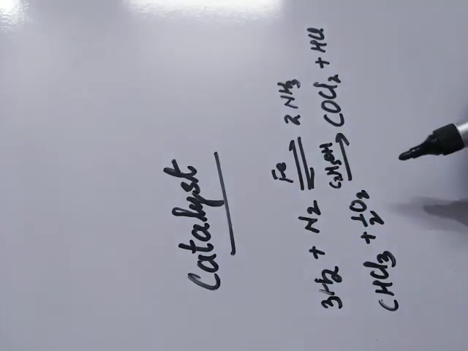Why is it a negative catalyst? Because it decreases the speed of this reaction. It slows down the reaction. Many more examples of negative catalysts are given, so you must know examples of positive and negative catalysts.